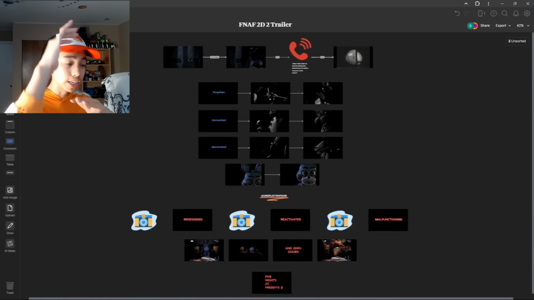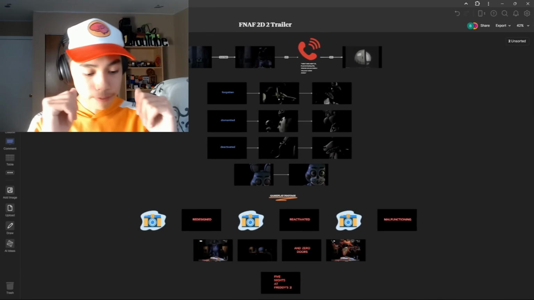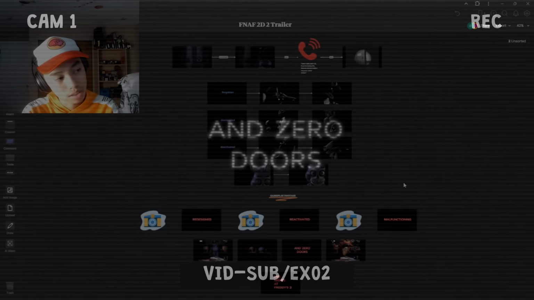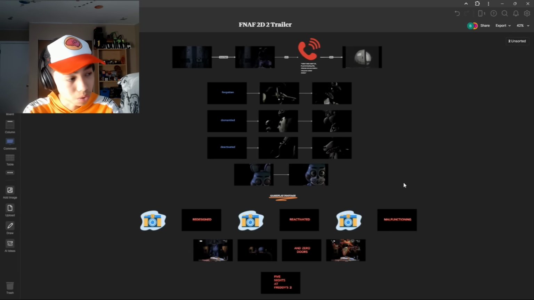Now we have the entire trailer storyboarded. I feel like this trailer is broken down into 3 main parts. This part with the custom 3D rendered scenes, and then after that, we have the animatronic poses, and then the gameplay footage. That should be simple. That's the plan for this trailer. So, let's start working.